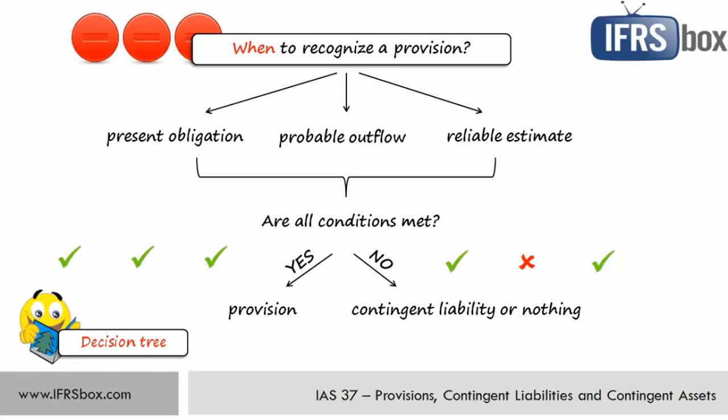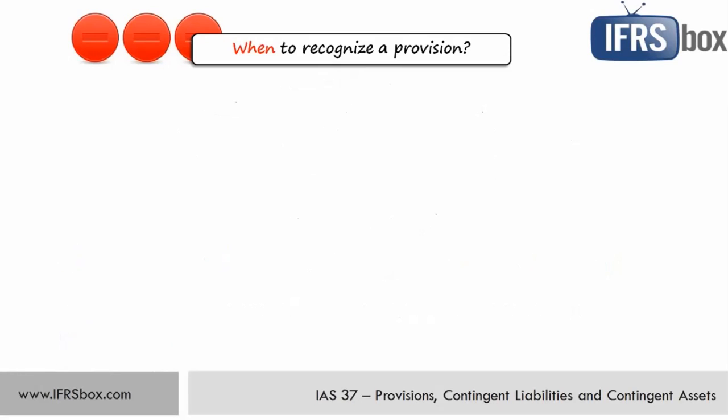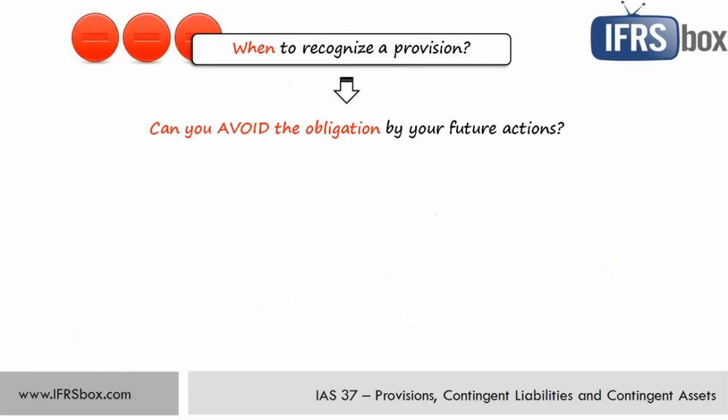If you find yourself in a situation when you're questioning whether to book a provision or not, well, you should ask yourself one simple question and the answer will guide you. Can you avoid the obligation by some future actions? If yes, then do not recognize any provision because it means that there is no past obligating event.